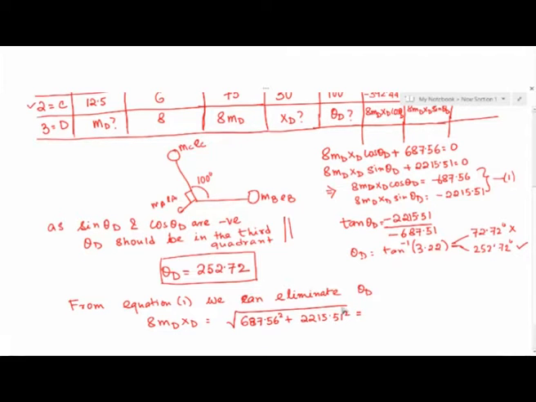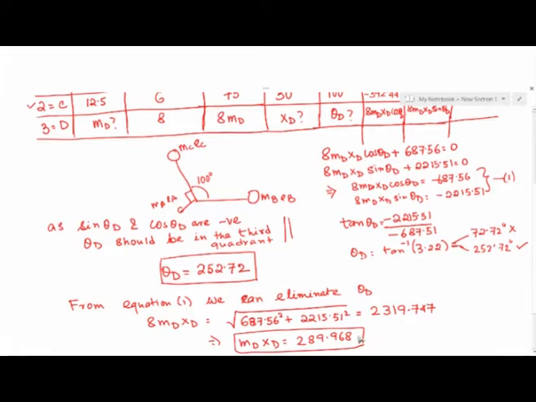So therefore 8 md xd will come out as 2319.747, which implies md times xd is going to be 289.968. Okay. So that is another result that we could get.